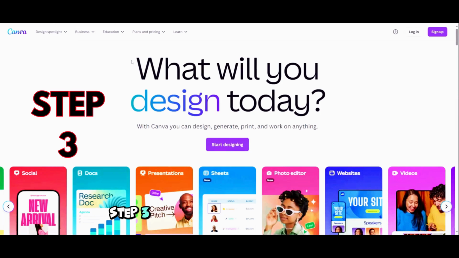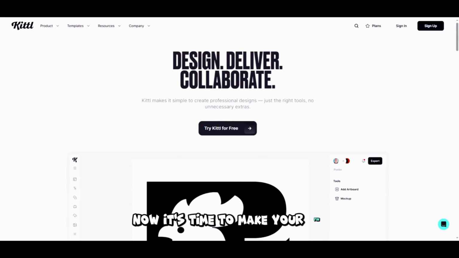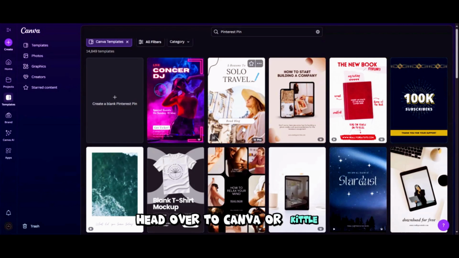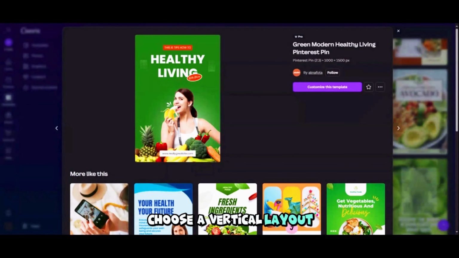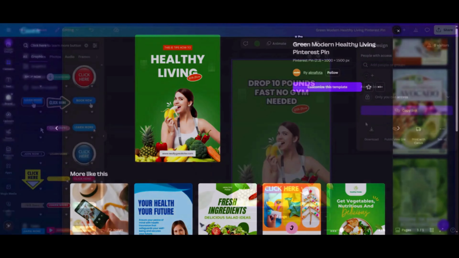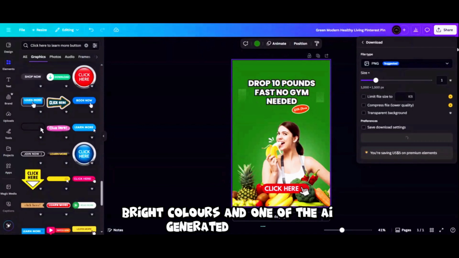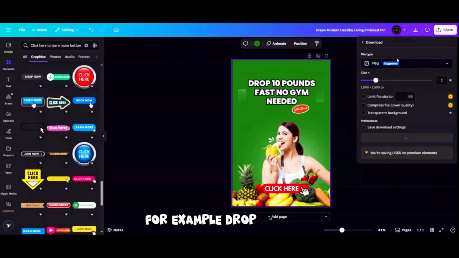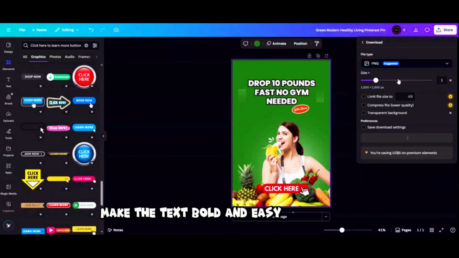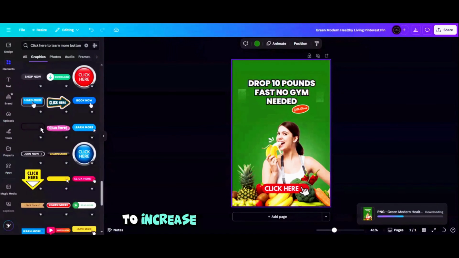Step 3. Design your pin with Canva or Kittl. Now it's time to make your pin. Head over to Canva or Kittl and select a Pinterest template. Choose a vertical layout. Pinterest recommends a 1000 by 1500 pixel design. Add an eye-catching image, bright colors, and one of the AI-generated headlines. For example, "Drop 10 pounds fast, no gym needed." Make the text bold and easy to read on mobile. You can also add a click to learn more button graphic to increase engagement.